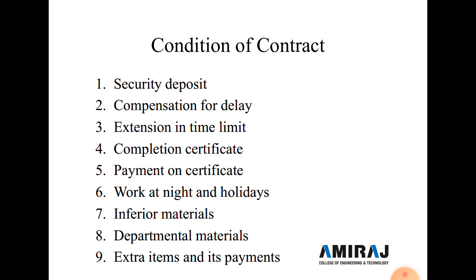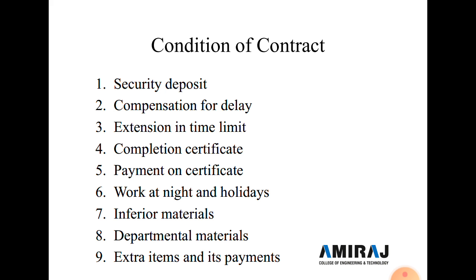But all such intermediate payments shall be regarded as advance against the final payment, and not as payment for work actually done. And the payment certificate is given by the owner to the contractor.